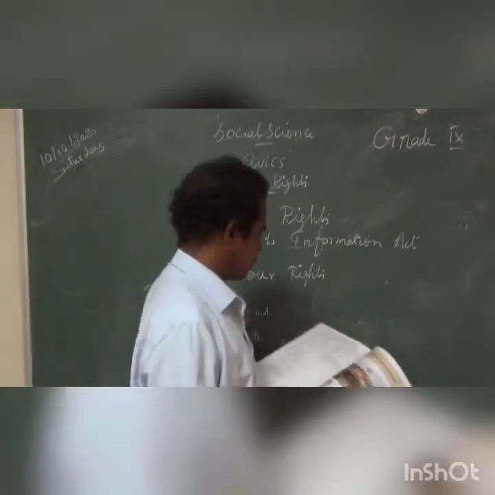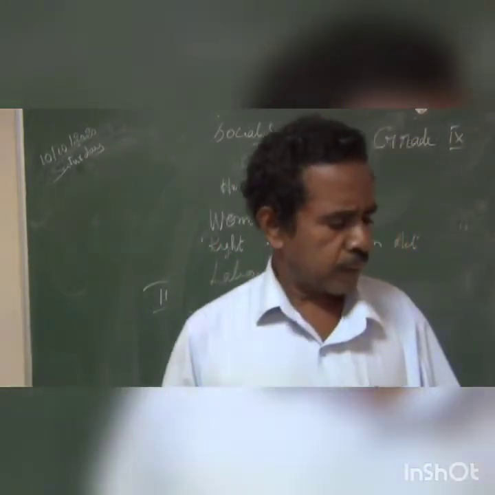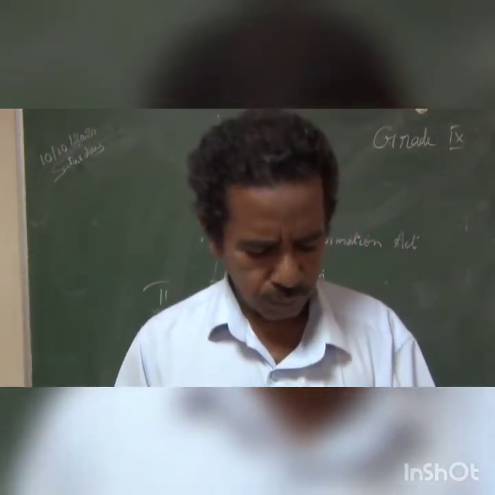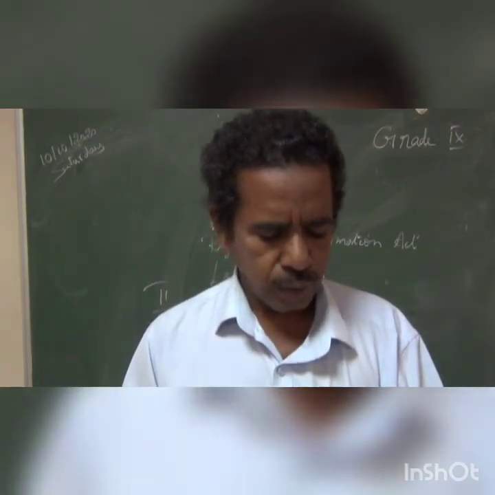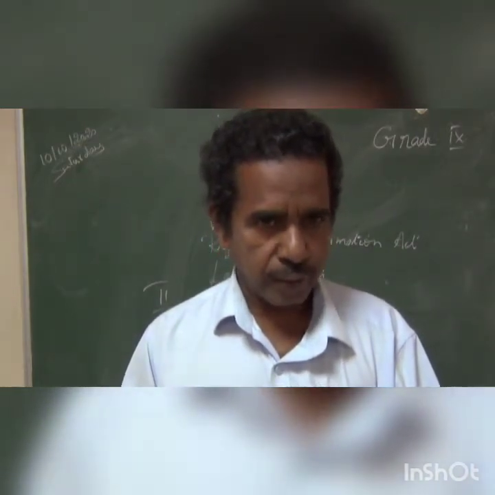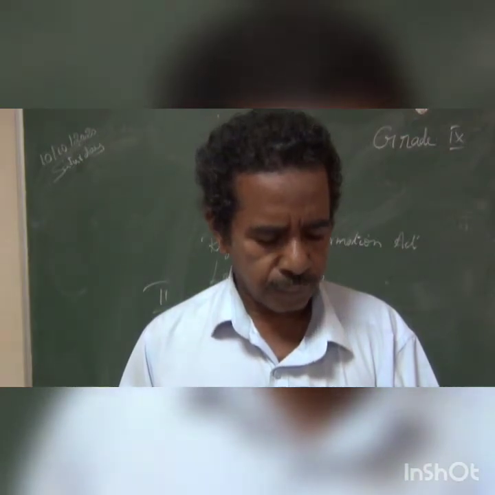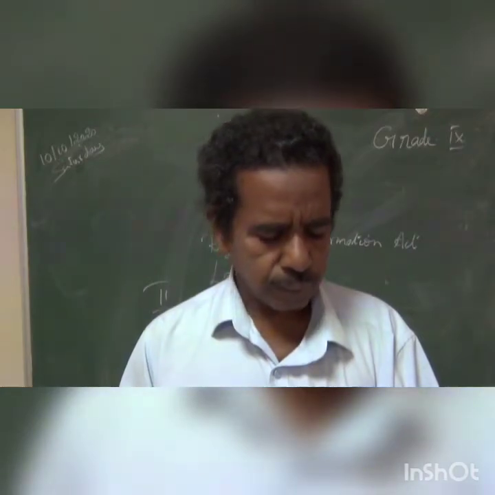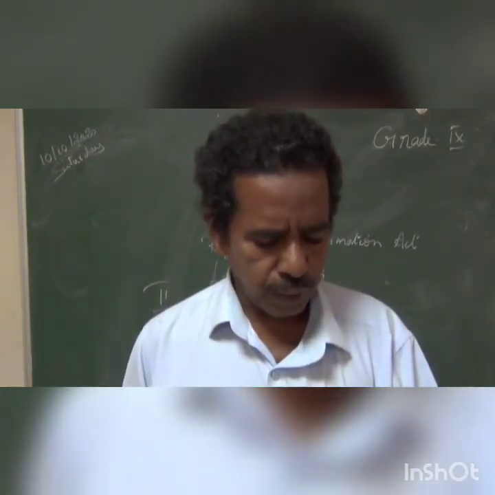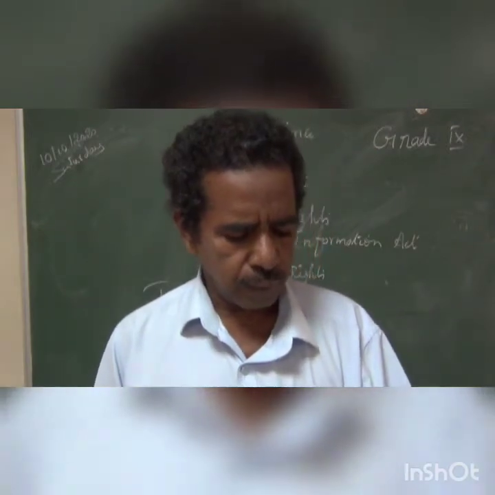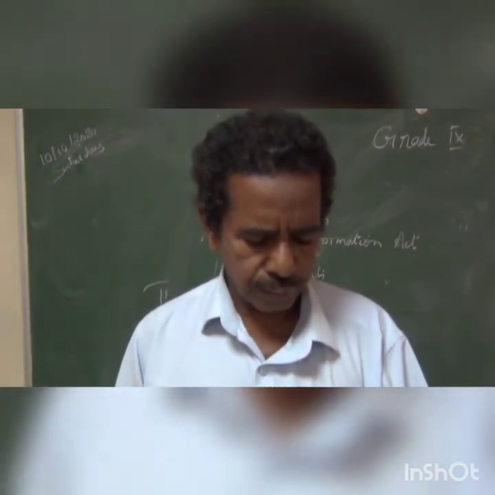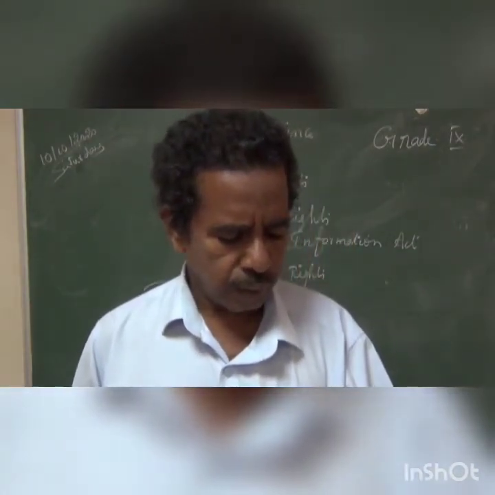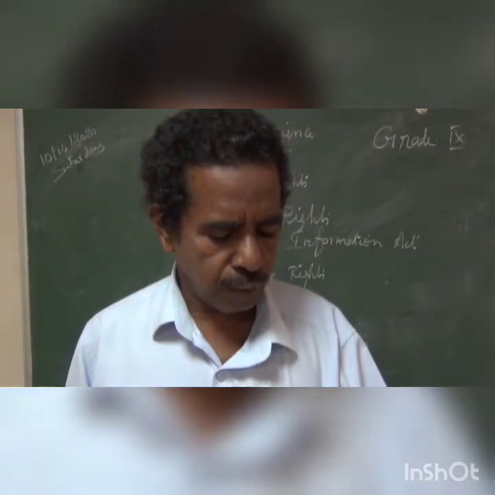Tamil Nadu. Then the next one is match the following. First one, right to vote. Answer, political rights. Second one, right to form union. Right to freedom. Third one, right to preserve tradition. Cultural rights.